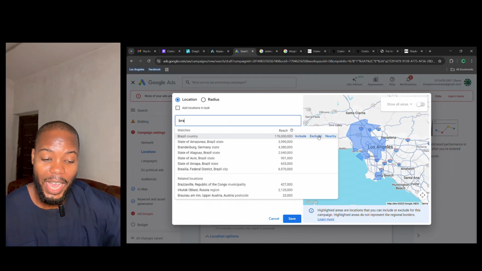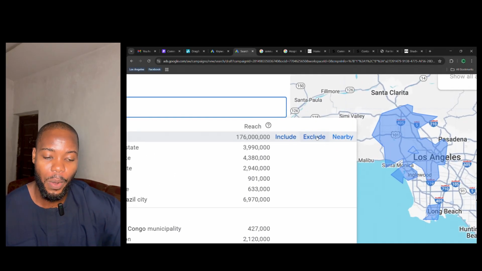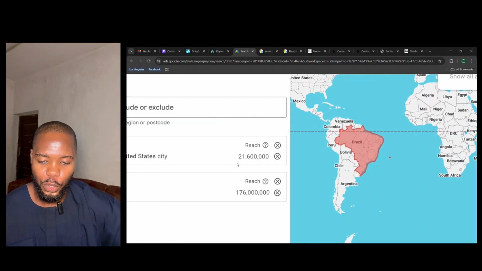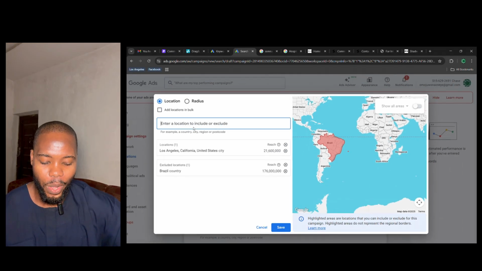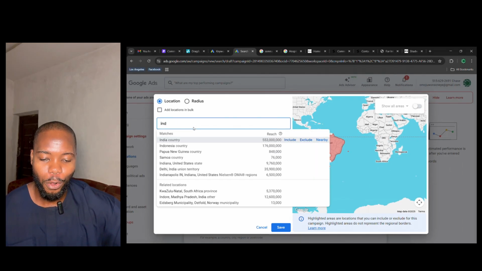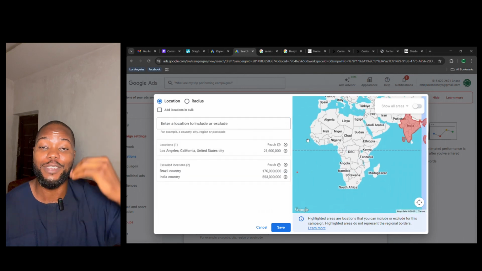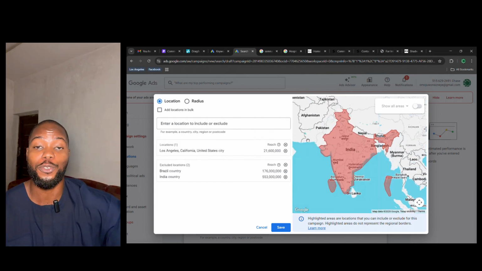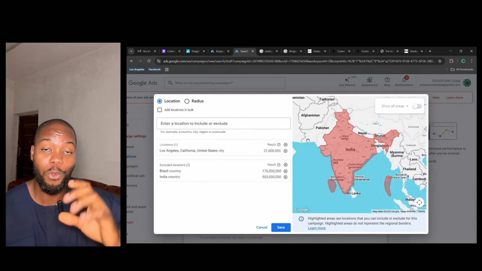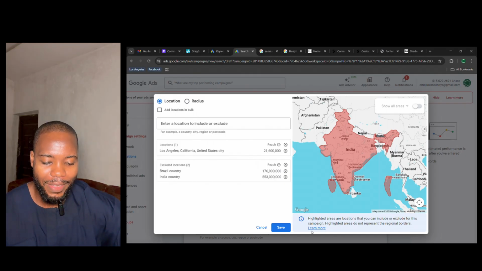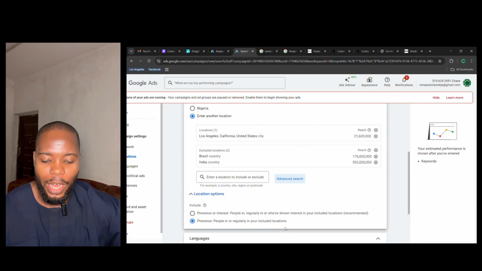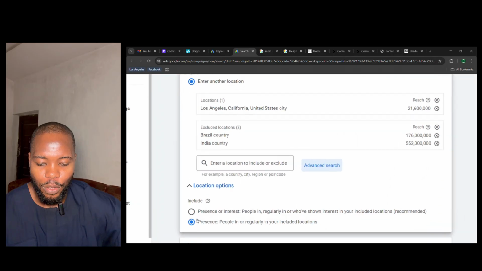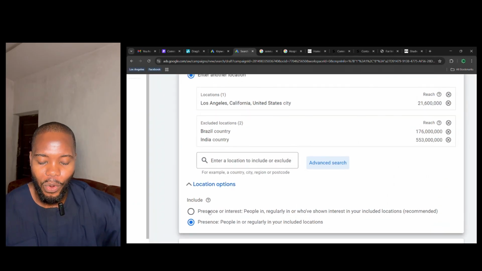We exclude them from seeing our ads. We're going to put also India. Also, we exclude them. Now that tool called SEMrush gives us a list of different countries that are notorious for going to ads or looking for that keyword, and we save that on the search. Now also, if you look at this page, it says those that are present or interested.